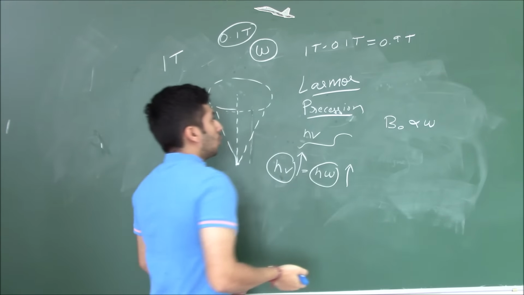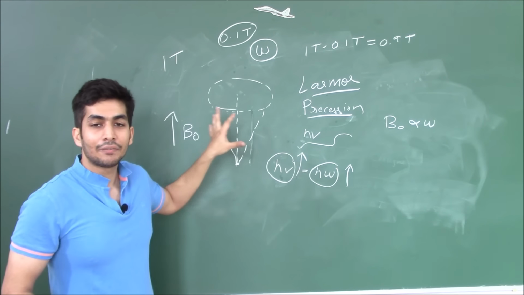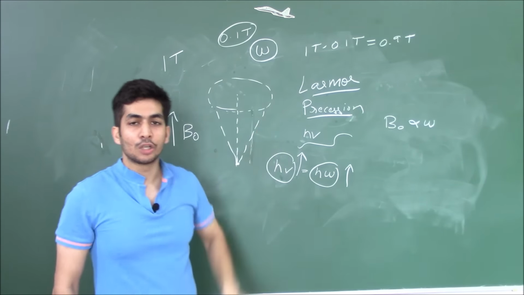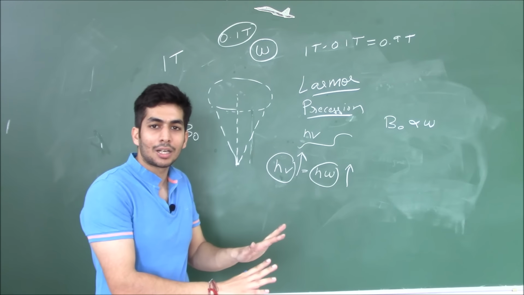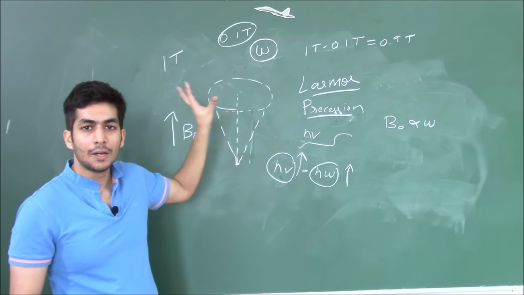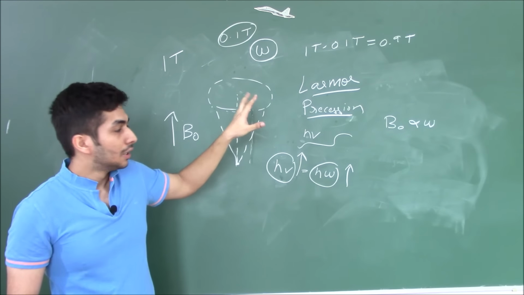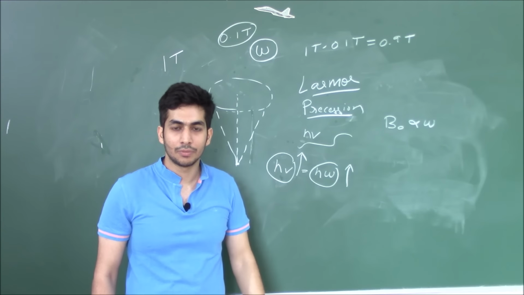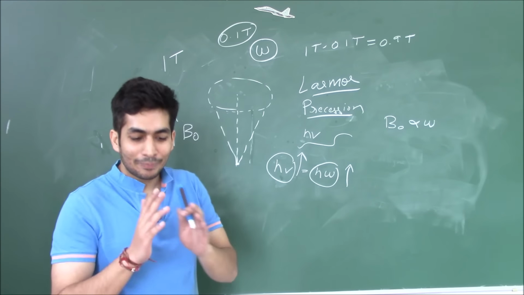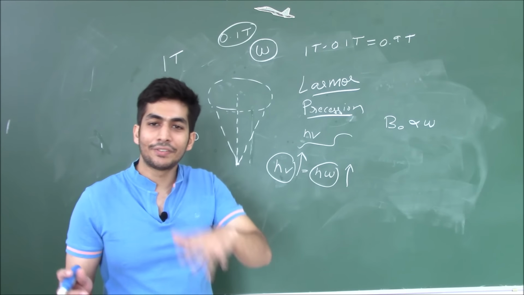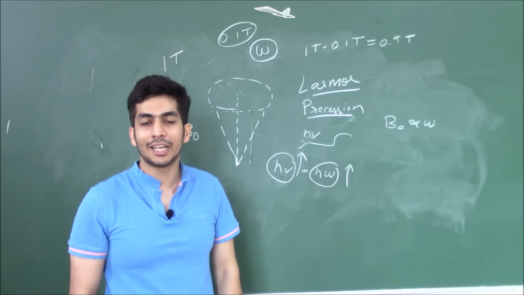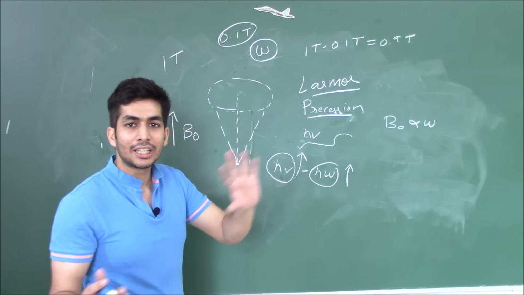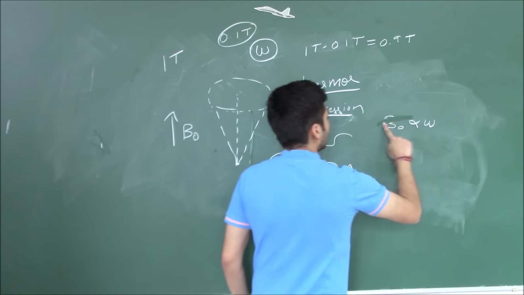So the effective magnetic field seen by this nucleus is 0.9 Tesla. We are applying an external magnetic field of 1 Tesla, but because of 0.1 Tesla of magnetic field of the electron, the effective magnetic field seen by this nucleus is 0.9 Tesla. Now this is the best part about NMR spectroscopy. That's why in different chemical environments we get different chemical shifts. Now I'll correlate it with actual molecules.